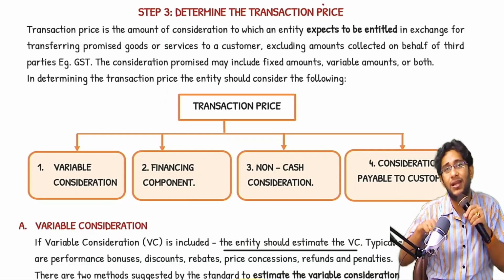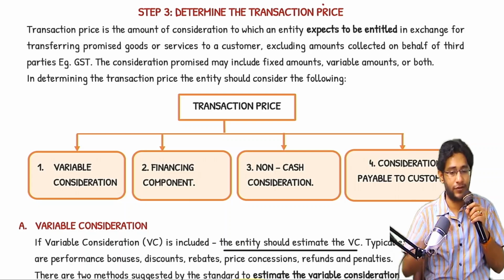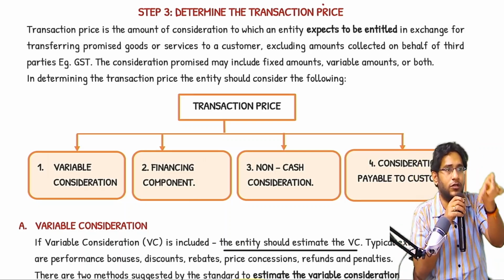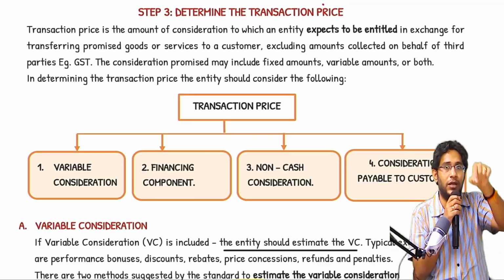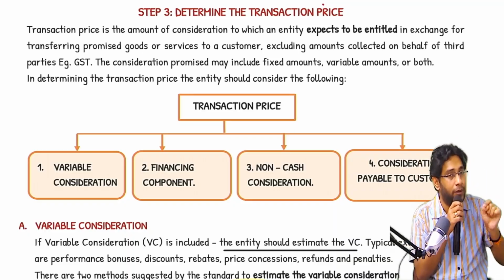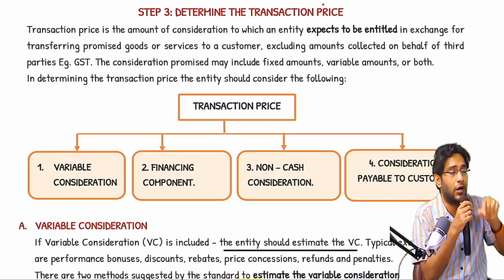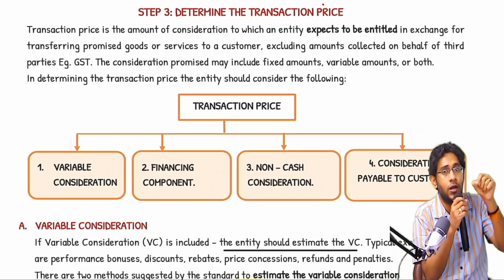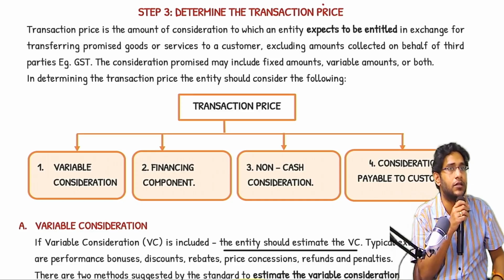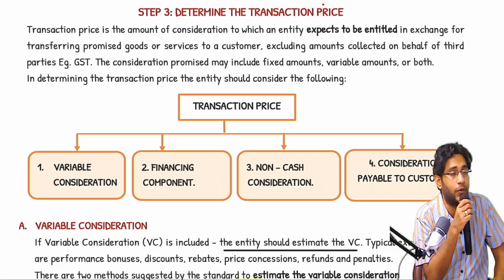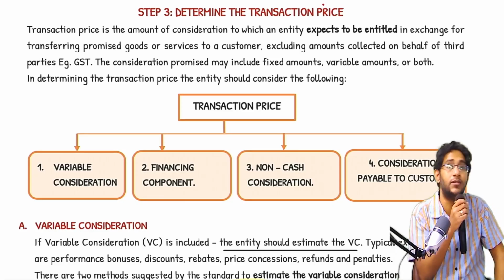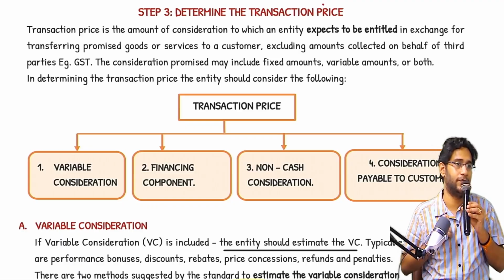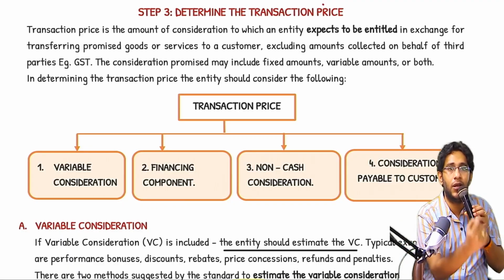But step number 3 heading is not contract price, because first of all the contract should be existing, which is step 1. If the contract is existing, the contract amount is also decided, payment terms should be established. It means what amount, we know already. That is called the contract price only. But step number 3 heading is transaction price. So transaction price need not be the contract price. So what is transaction price? Transaction price means what you are expected to receive. Not right to receive, expected to receive.